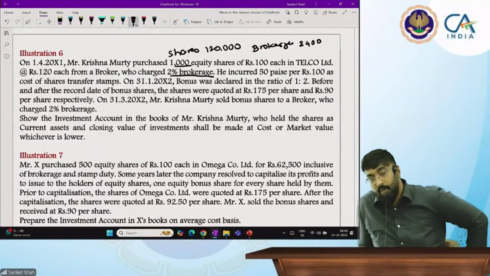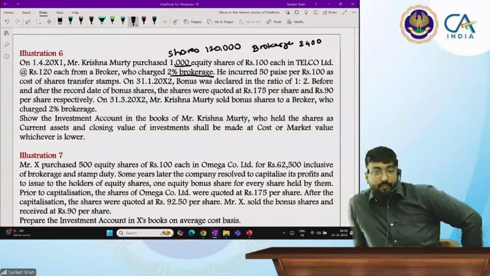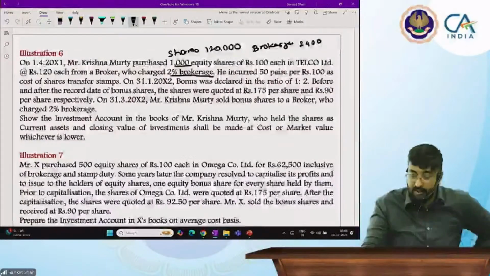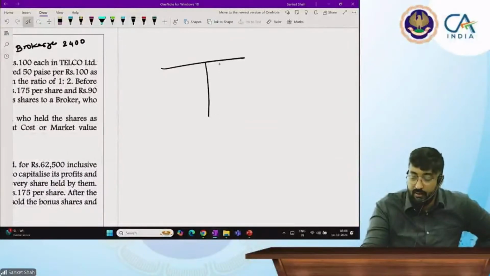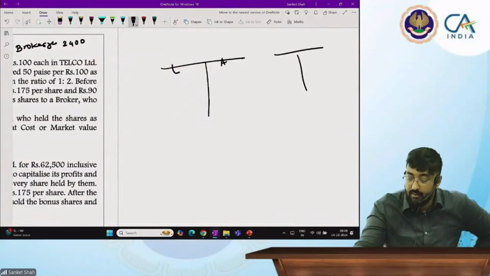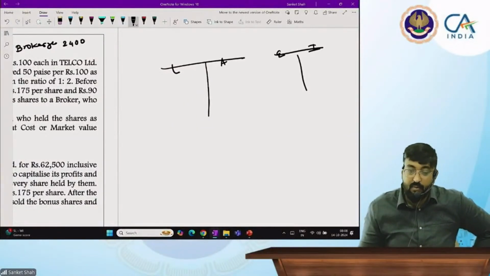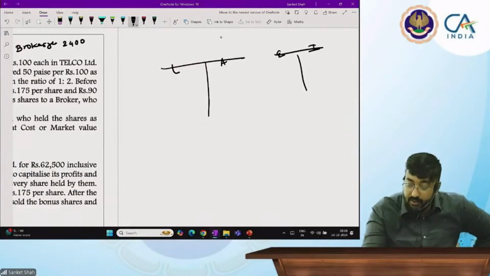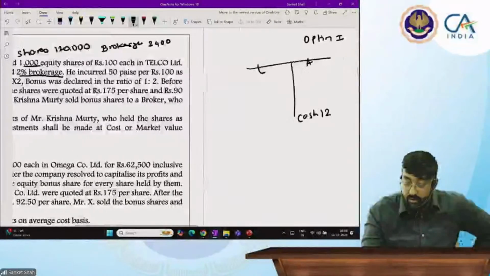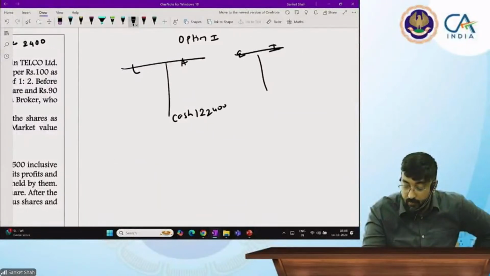Now one question is there, sir, what should I do? Brokerage, I should record it in the profit and loss account. Means suppose, see, everything is better: asset, liability, expenses, income. One option is that, see, cash you are paying 1 lakh 22,400, that is 1,22,400.